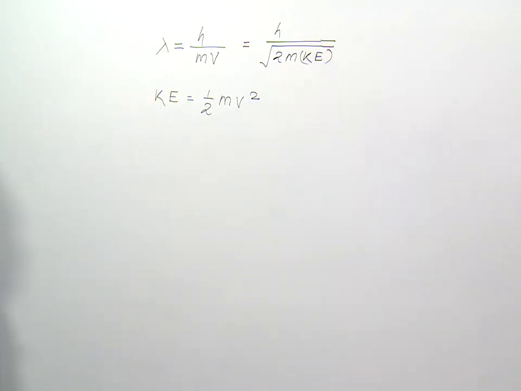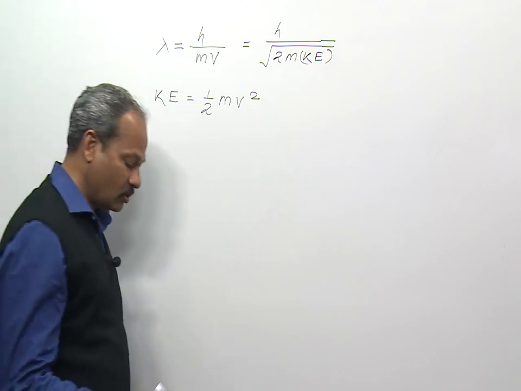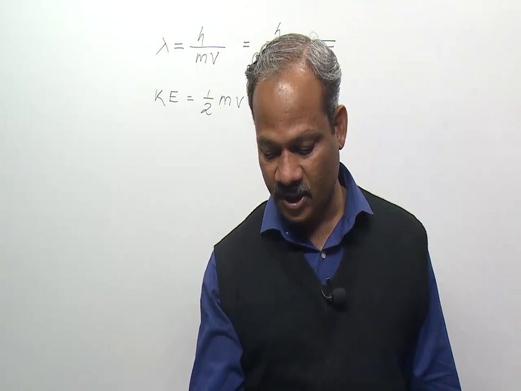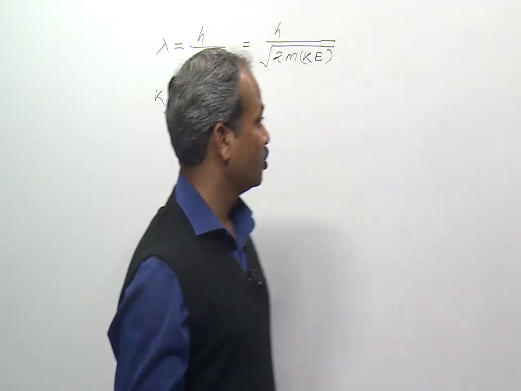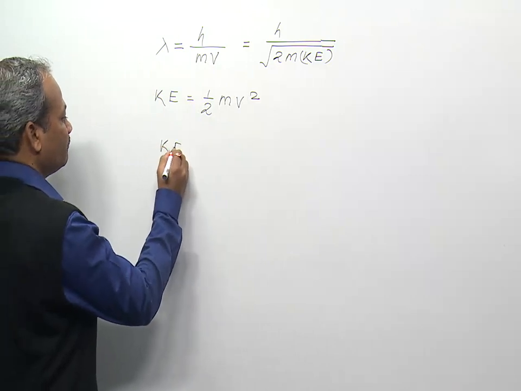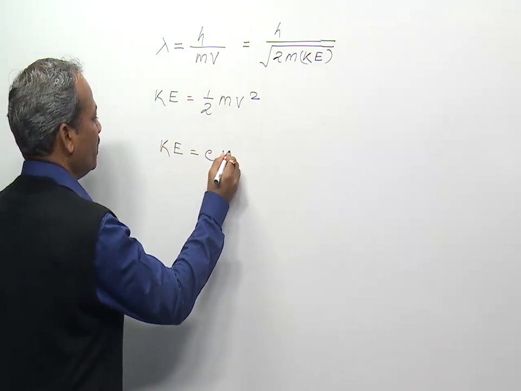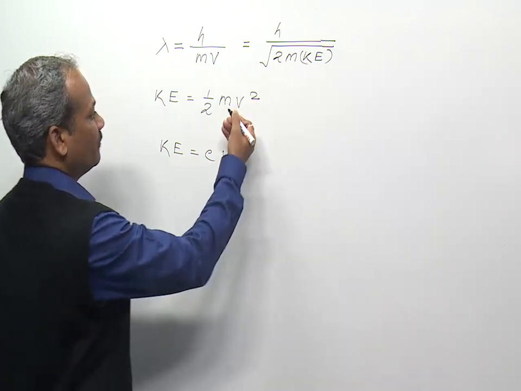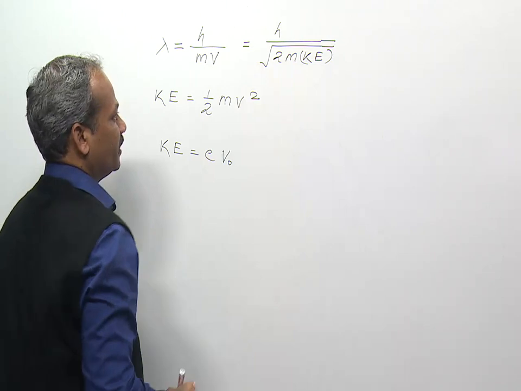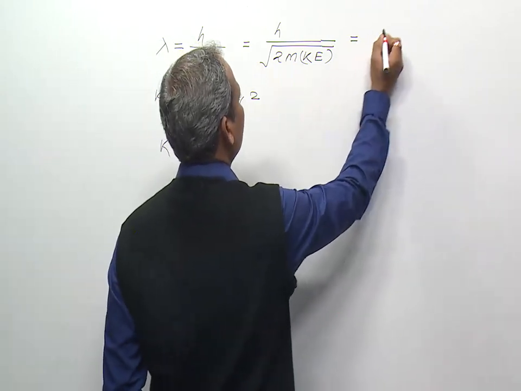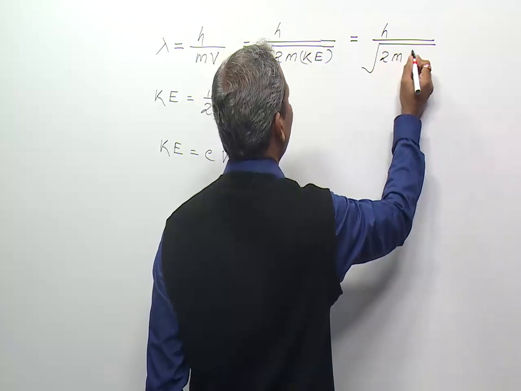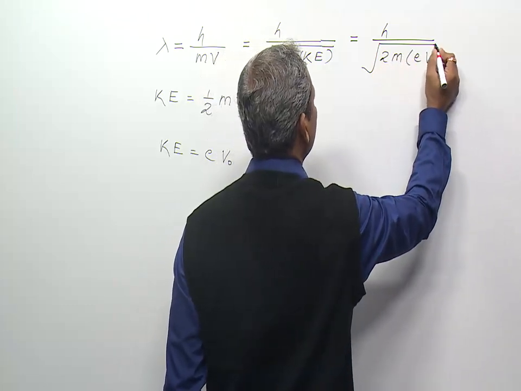Now for a charged particle, kinetic energy can also be represented in terms of its potential difference. The potential difference is given as V, so we can say kinetic energy is equal to eV naught, just to differentiate this V from the velocity. This is a potential difference. So if we place the value here, the expression of de Broglie's wavelength also becomes h upon under root 2m eV naught.